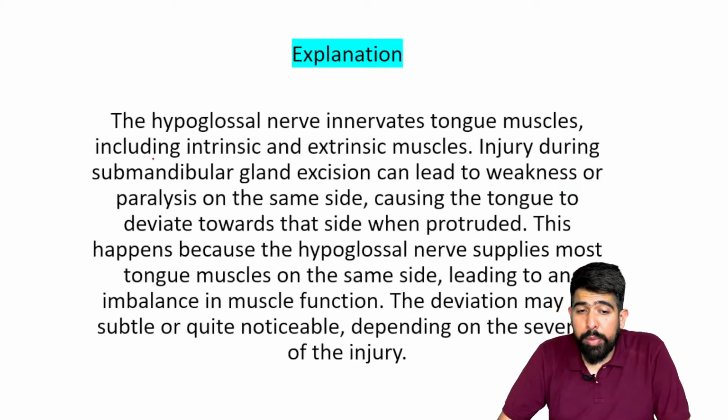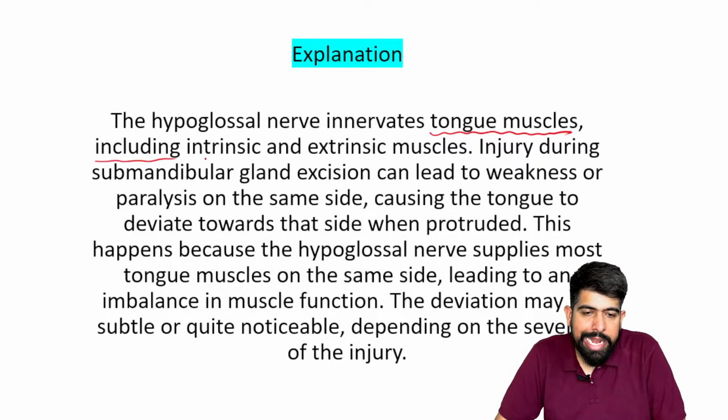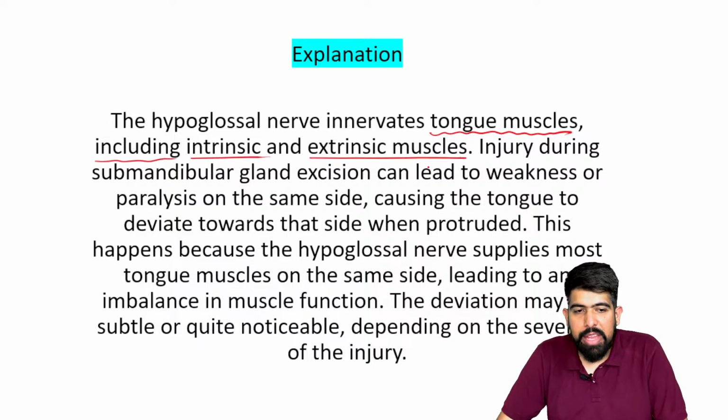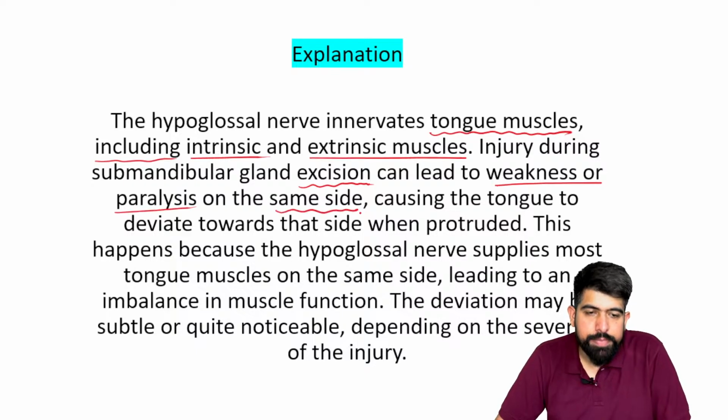Now understand this. The hypoglossal nerve innervates the tongue muscles, including the extrinsic and intrinsic muscles. Injury during submandibular gland excision can lead to weakness or paralysis on the same side.